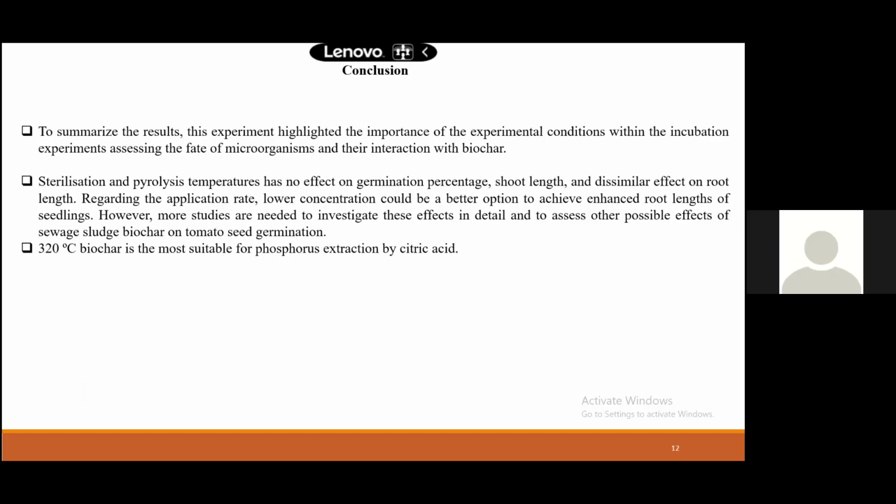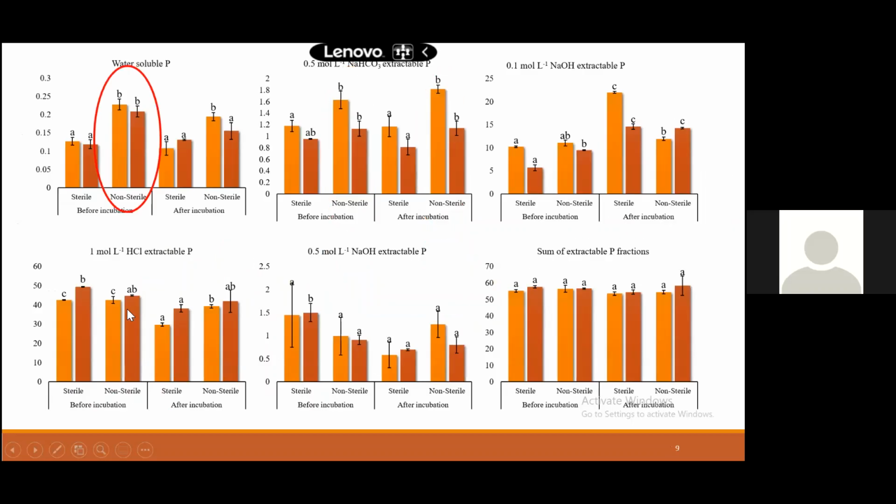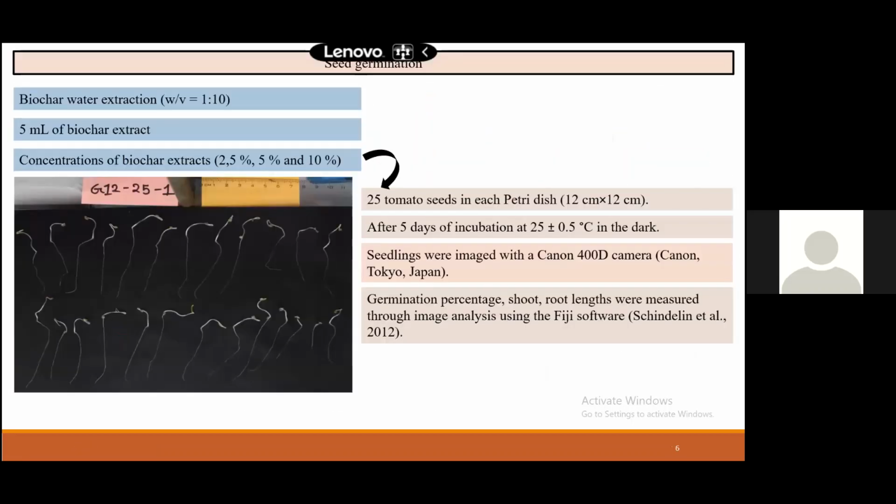Hi, this is Muthana here. Yes, I have a quick question. If you go back to the slide with the seed germination charts. Not this one, the one with the charts.